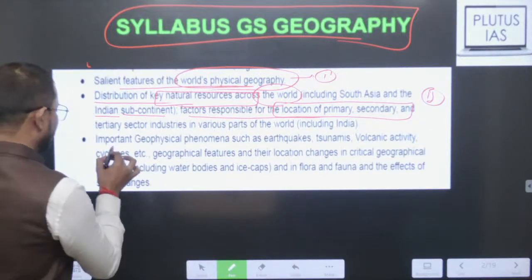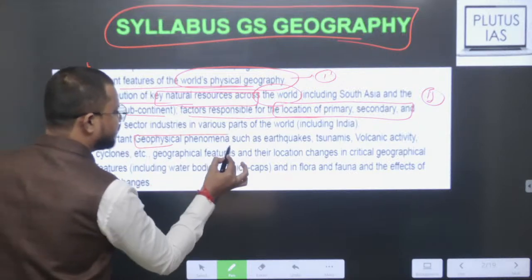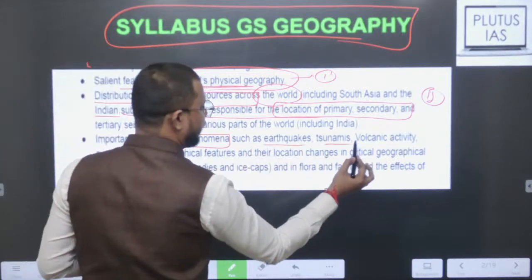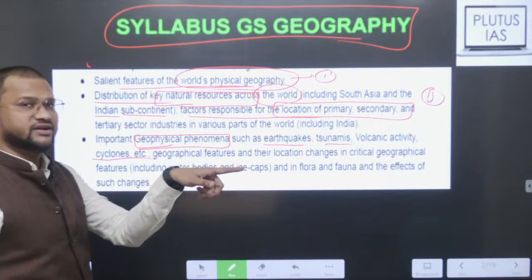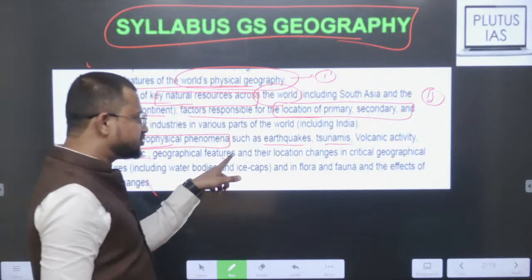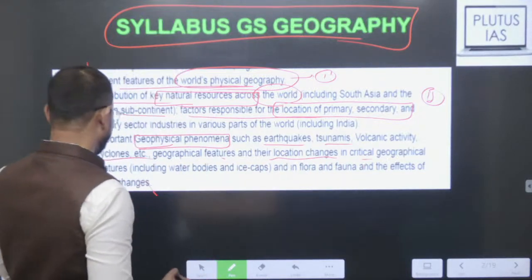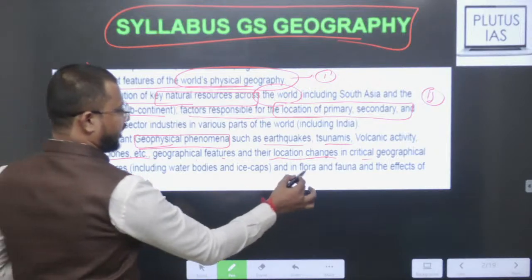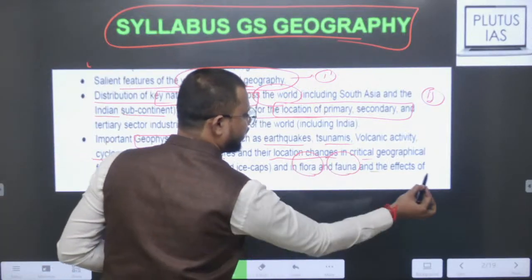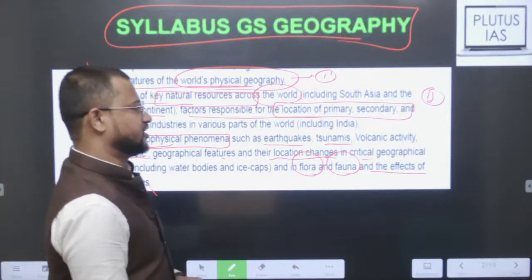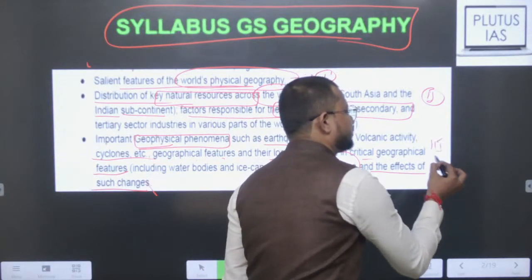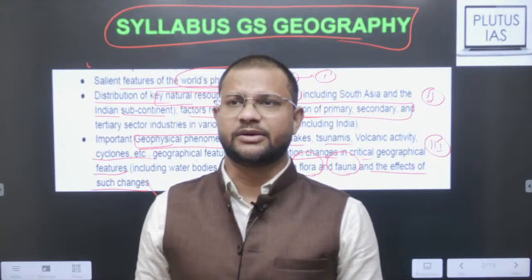And third, important geophysical phenomena such as earthquakes, tsunamis, volcanic activity, cyclones, etc., their geographical features and their location, changes in critical geographical features and in flora and fauna, and the effects of such changes. That is the third key point of the syllabus.